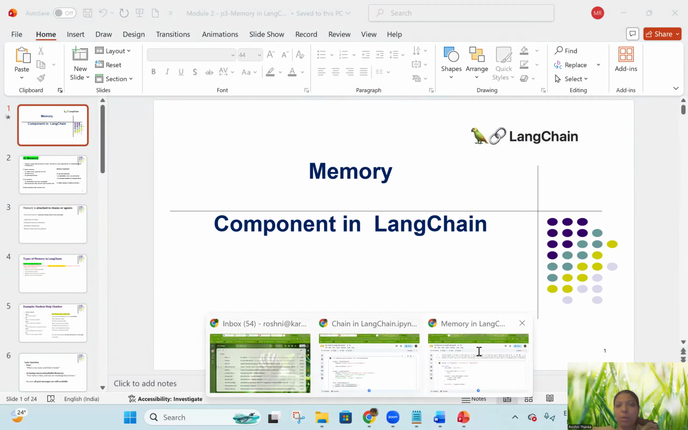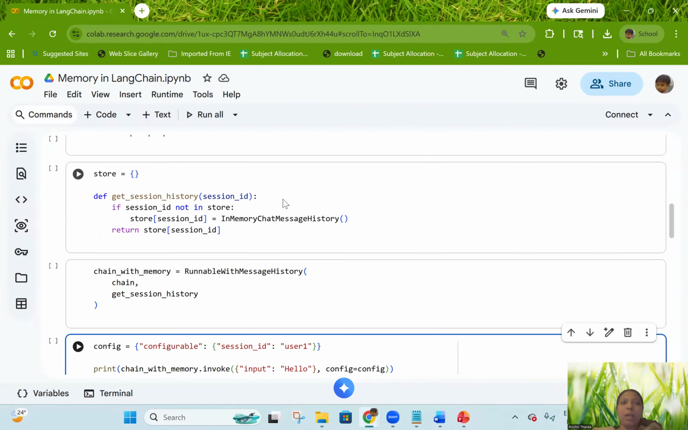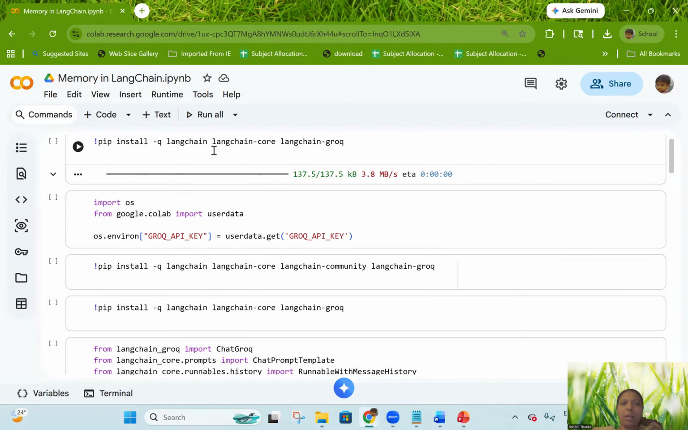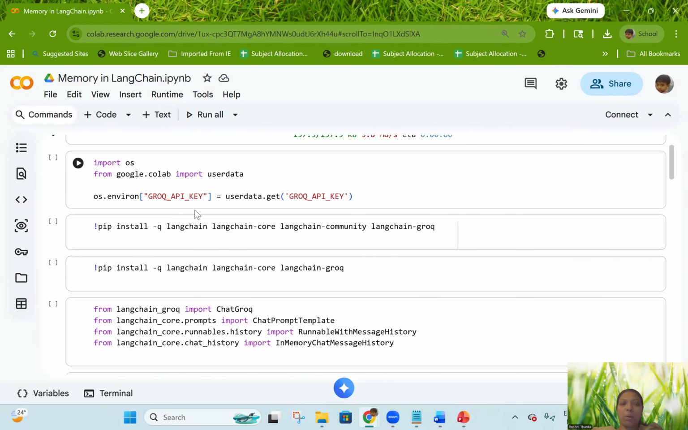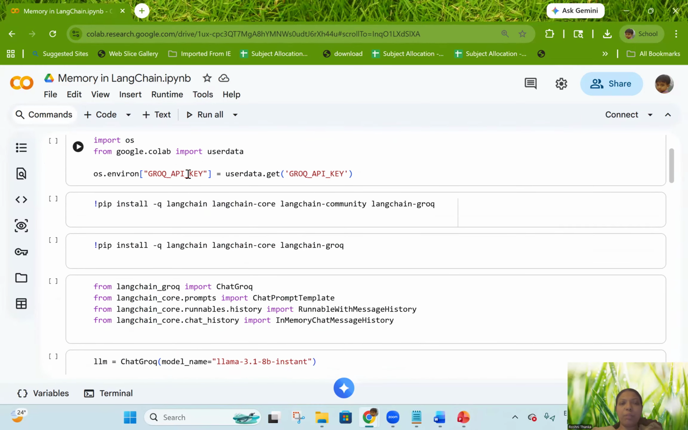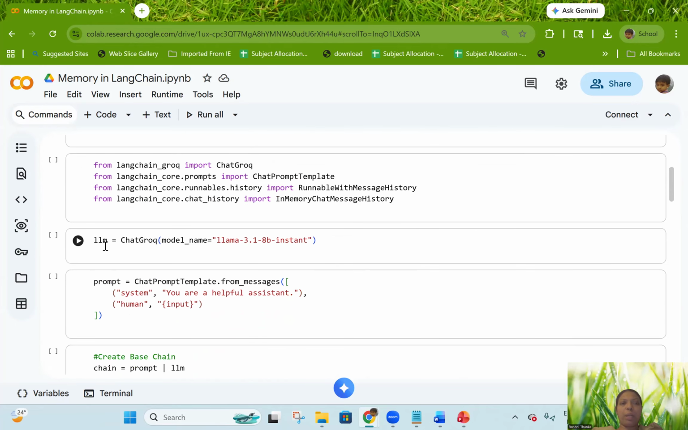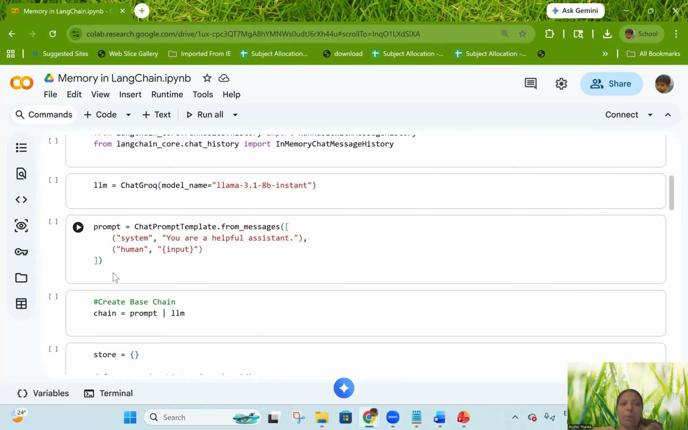So let's see a small implementation of this memory so that you will get a clear idea. As we discussed in the previous video, you have to import the necessary LangChain modules. I have created a Groq API key using the freely available API key given by Groq, so that you can access the LangChain Llama models. Here are some of the important header files we have downloaded for chat prompt template and for memory. All these things are imported. Now I'm creating an object where we are going to attach this Llama 3 model, and then I have a prompt model.